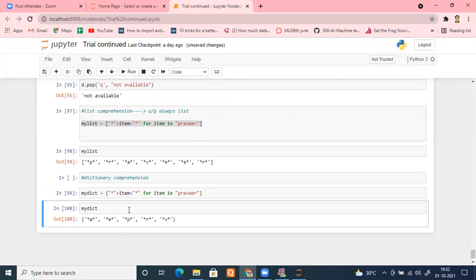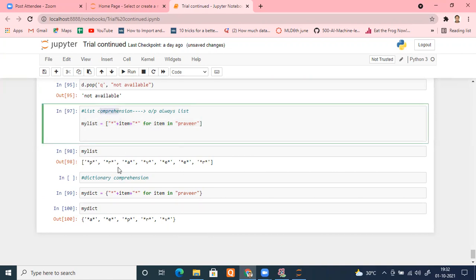What just happened right now? Is it a list? Is it a dictionary? Please tell me. It's not a dictionary right now. Okay, see properly. That's what I want to check. Is it a dictionary or something else? Set, sir. Yes, it is a set. It's a set, but I want to convert it into a dictionary. So this means comprehension can be expanded to sets as well. We can use it to create sets as well.